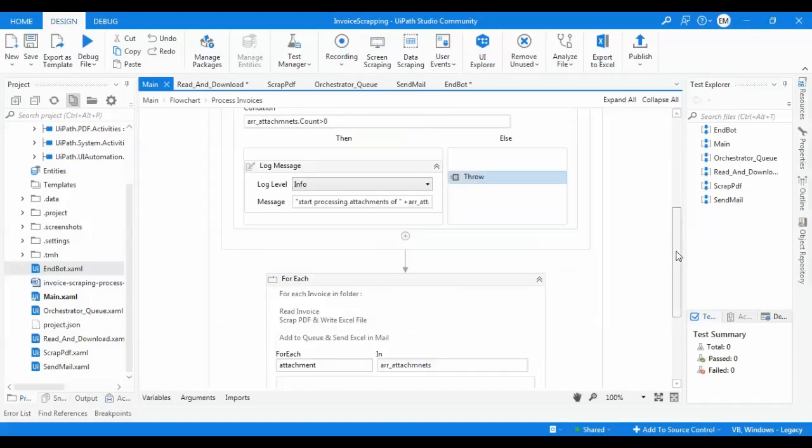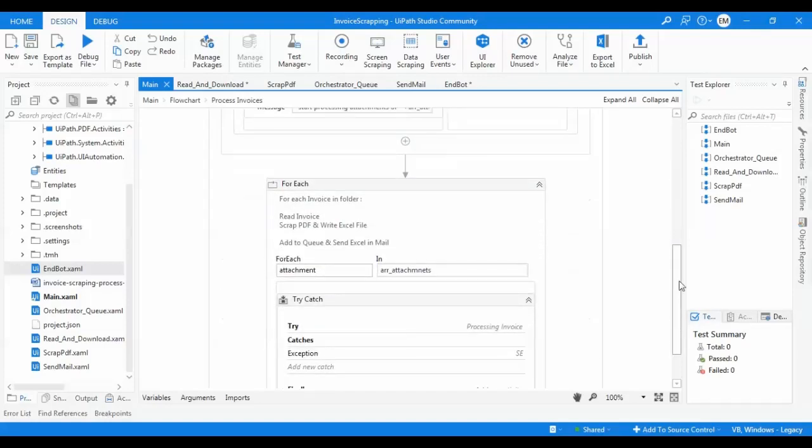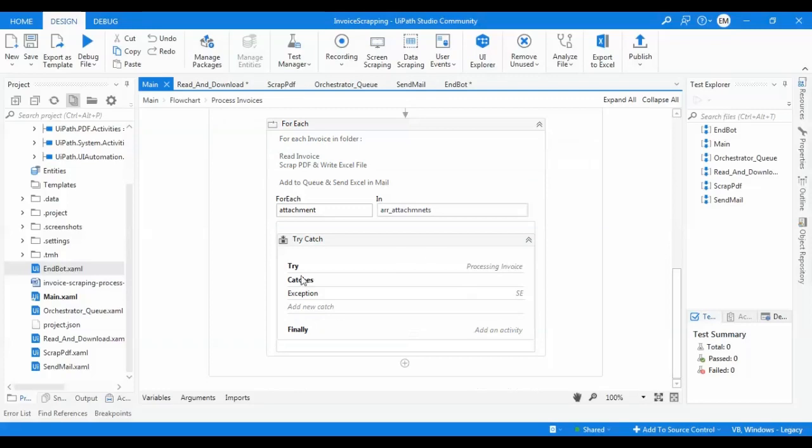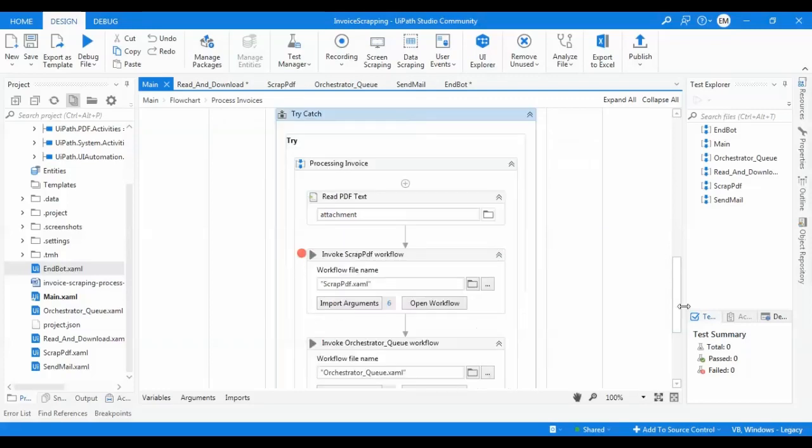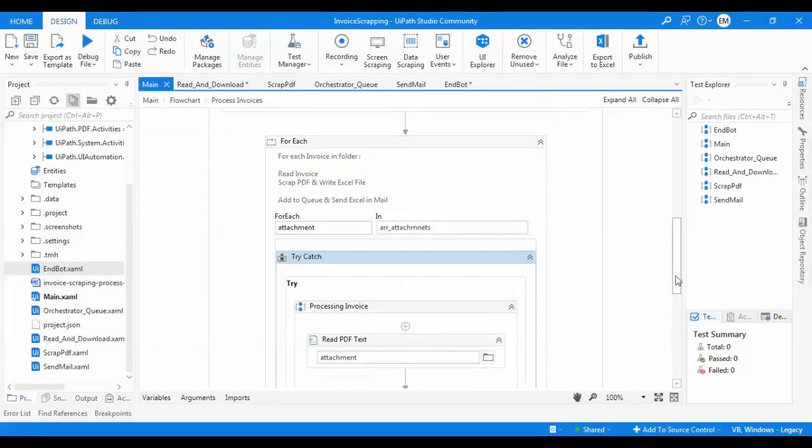Now I'm using a for each attachment in this array, and here is the whole process for the invoice attachment. What I'm doing here: I'm scraping the PDF and writing the Excel file. I'm adding the info to the queue. I'm sending the Excel to the mail.